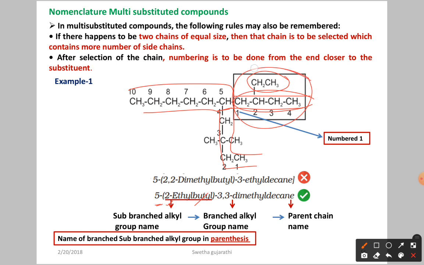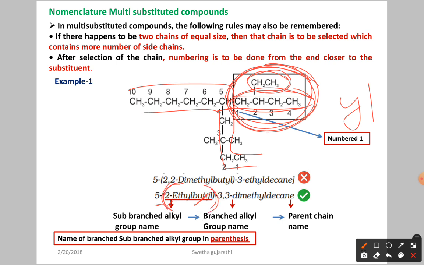Because this is also a branch, and in the branch we have a sub branch. As we already told, substituents end with the word "-yl", alkyl. So this is 2 ethyl, after that butyl. This is over. After that, if sub branching is there, you have to enclose it in parentheses.